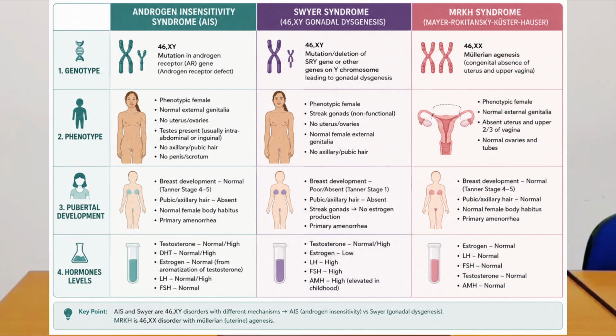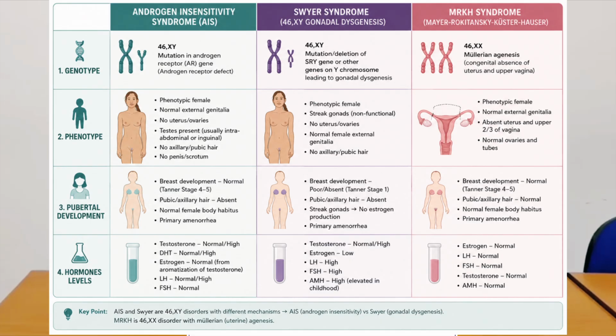But see option B, that is Swyer syndrome. In Swyer syndrome also, the genotype is 46XY, but because of the streak testis, there is no testosterone. And here it is given that the testosterone levels are normal. So this option is also excluded. Now see the remaining two: 5-alpha reductase deficiency and androgen insensitivity syndrome.